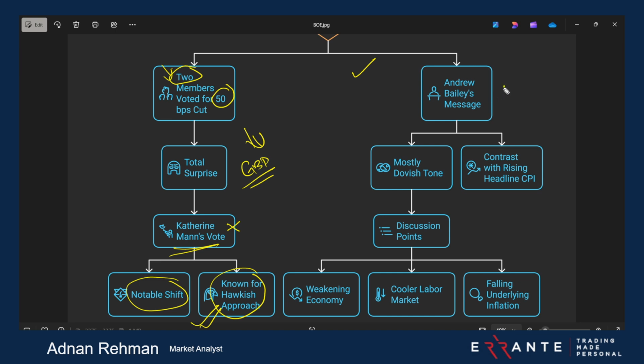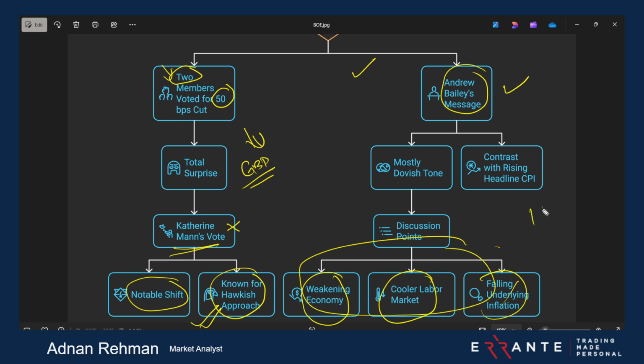And then the governor from the Bank of England said that the economy is weakening, the labor market is cooler, and there is falling underlying inflation. This is something we know. In the broader view, according to him, the picture was towards the downside. This is not a smiley, this is this one.